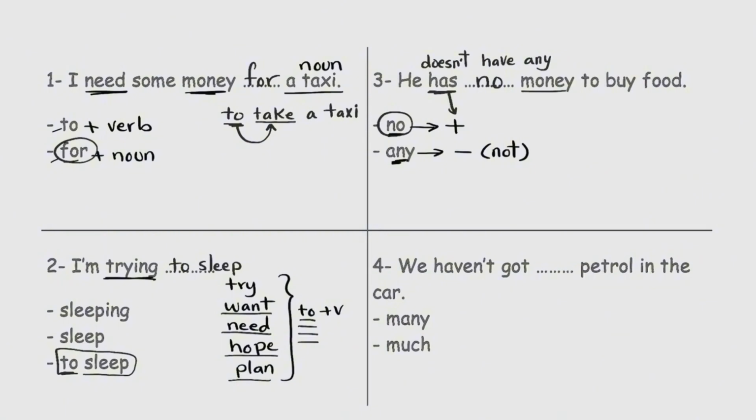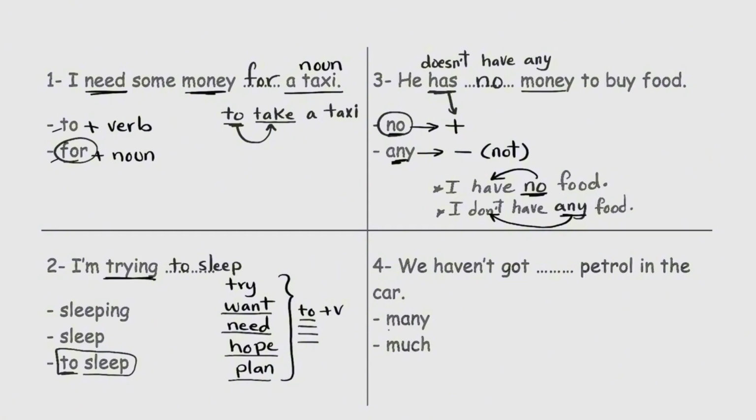So that's the difference between no and any. We can say I have no food, which means I don't have any food. No comes with a positive verb, any comes with a negative verb, and they have the same meaning. We haven't got blank petrol in the car.